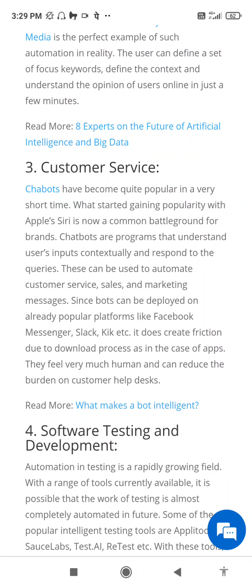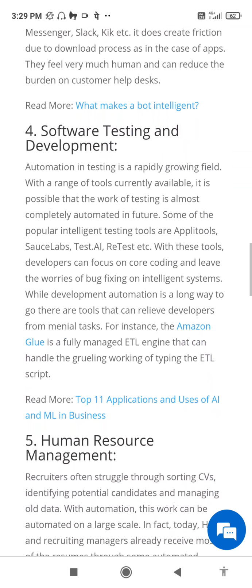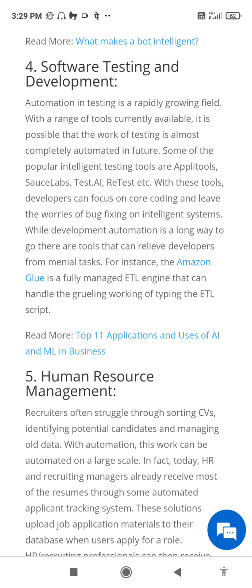4. Software testing and development. Automation in testing is a rapidly growing field. With a range of tools currently available, it is possible that the work of testing is almost completely automated in future. Some of the popular intelligent testing tools are Applitools, Sauce Labs, Test.AI, Retest, etc. With these tools, developers can focus on coding and leave the worries of bug fixing to intelligent systems. While development automation has a long way to go, there are tools that can relieve developers from menial tasks. For instance, Amazon Glue is a fully managed ETL engine that can handle the grueling work of writing the ETL script.